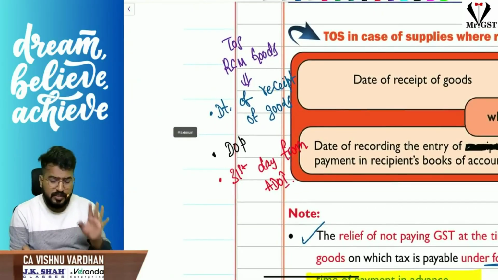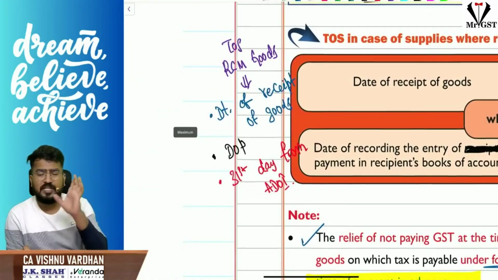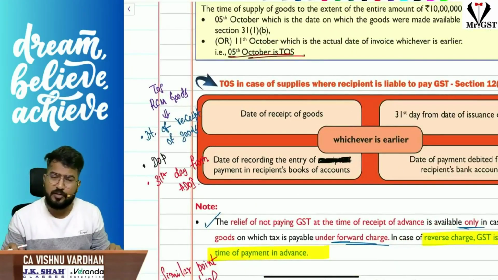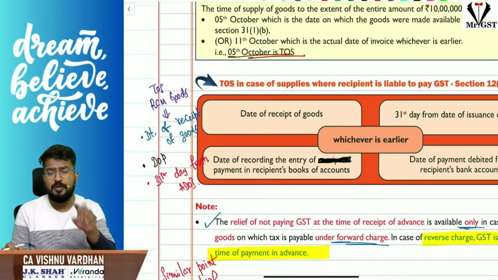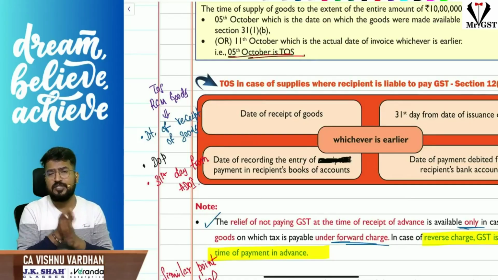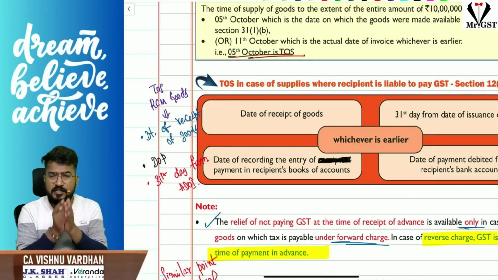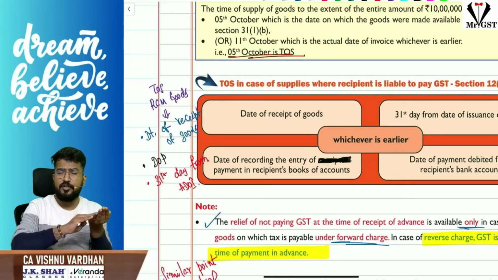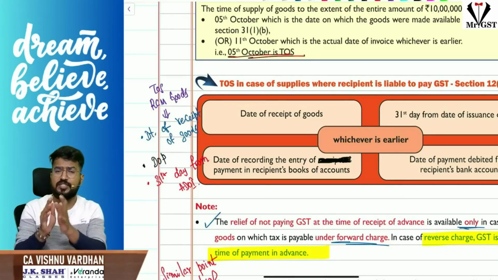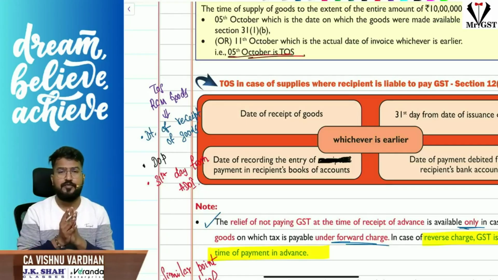Clear? So here, first of all, before going into this provision, I will tell you one thing. Whenever you are talking about time of supply, there is a concept called date of payment. Remember, date of payment we should see from two different angles. In the time of supply provision you are seeing, who is liable to pay GST? If supplier is liable to pay GST, you should see date of payment from supplier's point of view. If recipient is liable to pay GST, you should see date of payment from recipient's point of view. Hope it is clear for you.